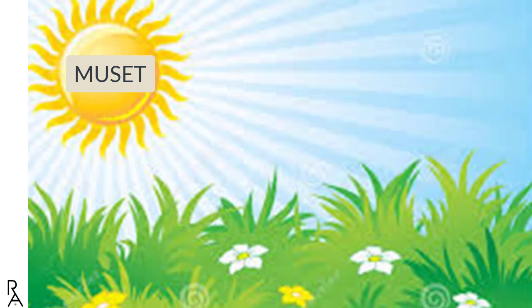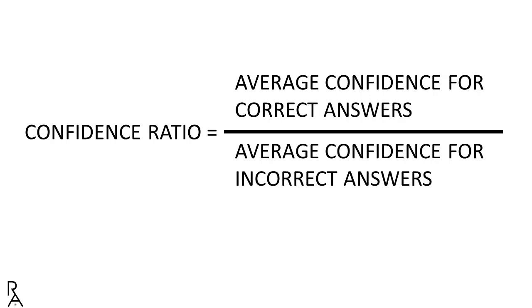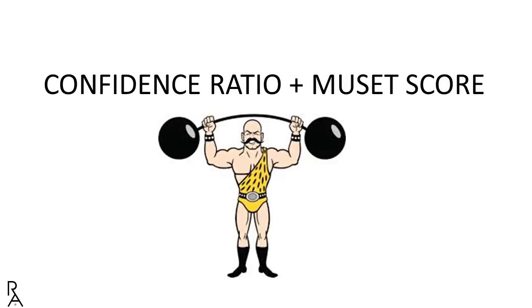The inclusion of the confidence rating supports the calculation of a composite metric that we call the confidence ratio. The confidence ratio is defined as the average confidence for test items answered correctly divided by the average confidence for test items answered incorrectly. All things being equal, the higher the value of the confidence ratio, the better the performance of the test taker. In combination with the Muset score, the confidence ratio helps to interpret the degree to which test takers know what they know and are aware of what they do not know.